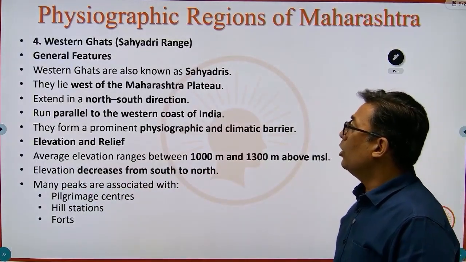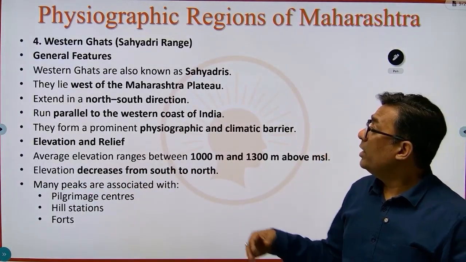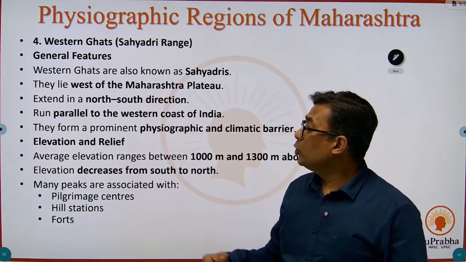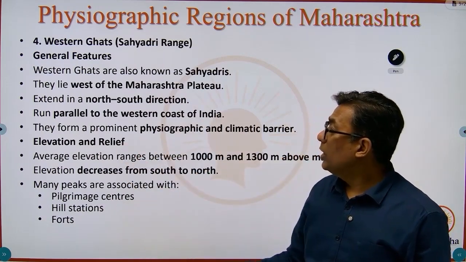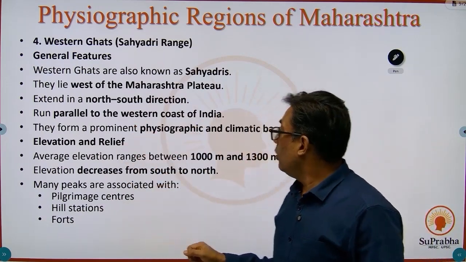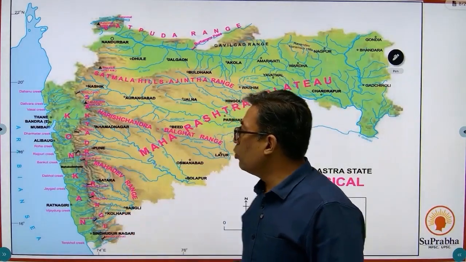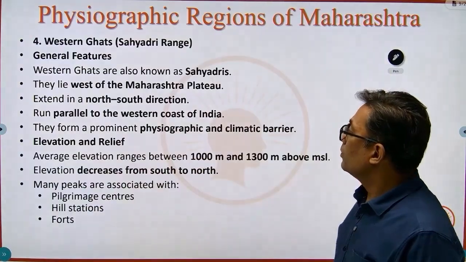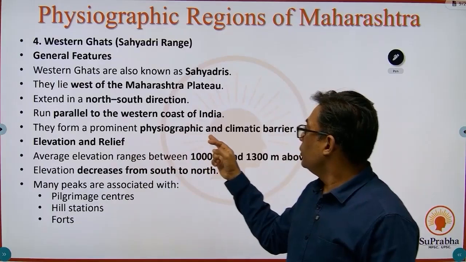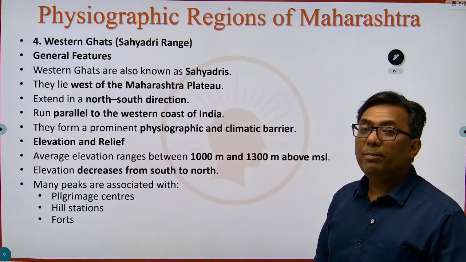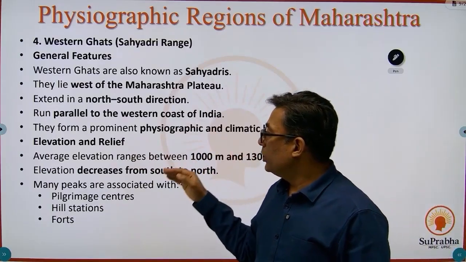General features: also known as Sahyadris, they lie to the west of the Maharashtra Plateau and extend north to south. They run parallel to the coast of India. So if you look at it, this is the coastline and they run parallel to the coast. They form a prominent physiographic and climatic barrier. We will come to this part later.